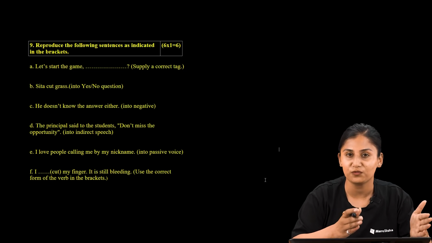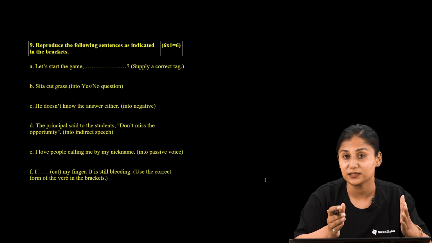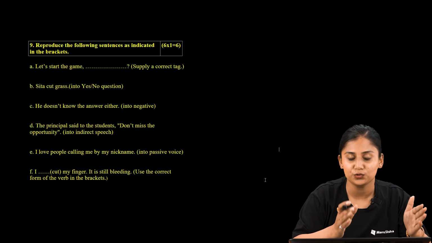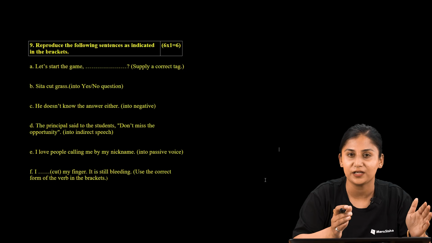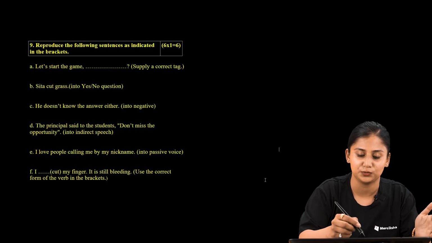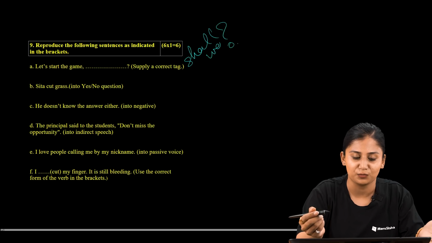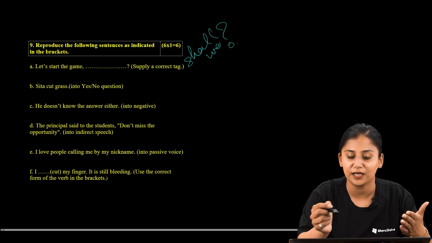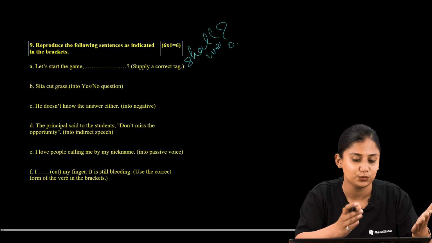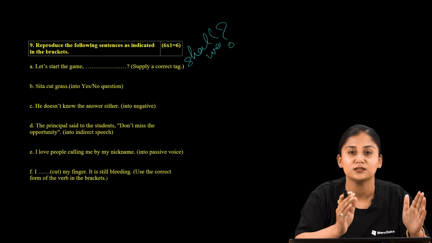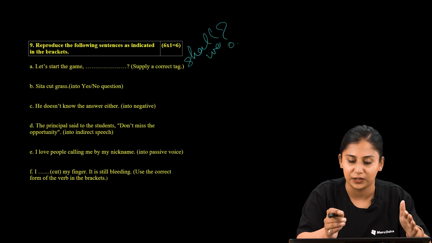Whenever we are provided let us, whether in an affirmative or a negative form, we are supposed to use shall and then the pronoun we. So, let's start the game, shall we? The correct tag would be shall we.